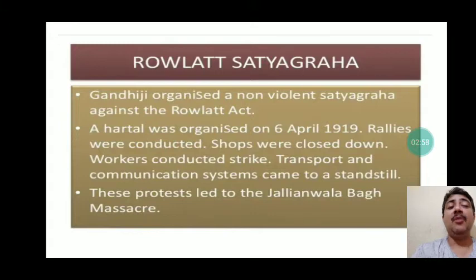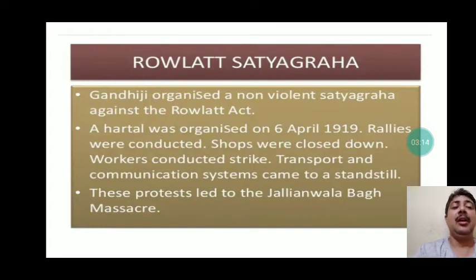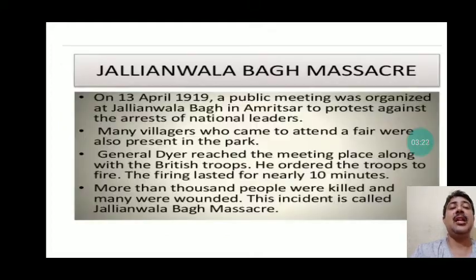Now what was the outcome of this Satyagraha? Britishers were ready to respond to this, and when the Rowlatt protest was going on all over India, in Punjab also the Rowlatt protest was going on, and as the people were assembled at one place in Jallianwala Bagh in Amritsar, finally the incident took place that was known as Jallianwala Bagh massacre. So let us discuss what was the Jallianwala Bagh massacre.